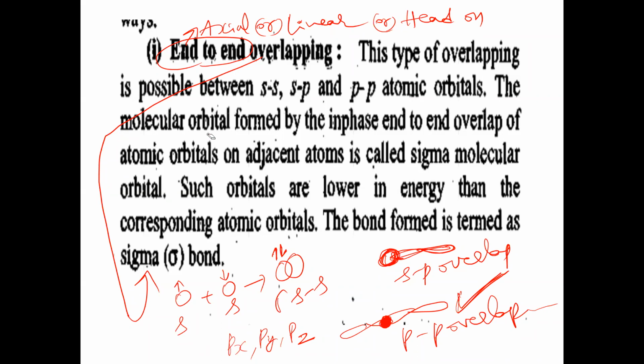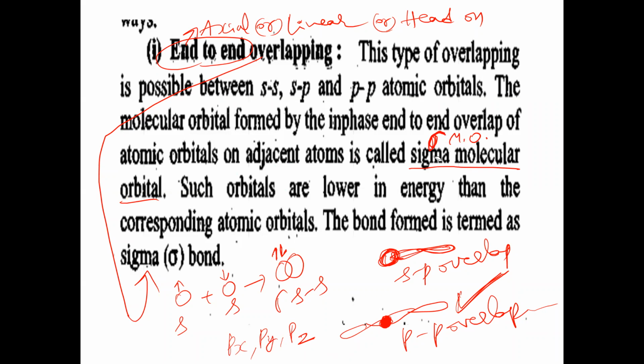The molecular orbital formed by the in phase end-to-end overlap of atomic orbitals on adjacent atoms is called a sigma bond, or sigma molecular orbital, we say. So sigma MO means sigma molecular orbital.